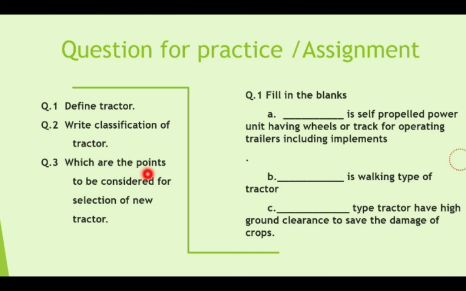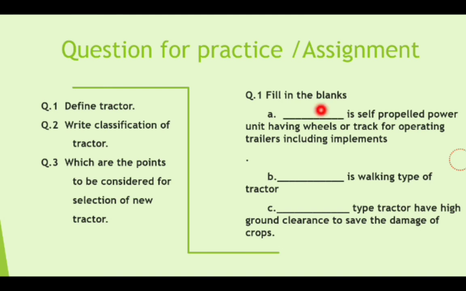Then question number 3, which are the points to be considered for selection of a new tractor? There are 8 points. Which are those 8 points? That is cropping pattern, land holding, test report, as we have seen earlier.